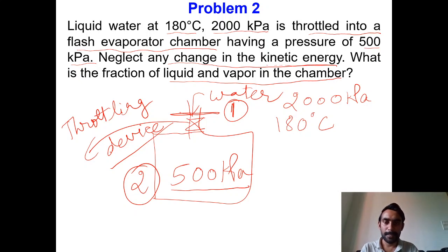At the end we determine the fraction of liquid and vapor in the chamber. Because of throttling, some portion of the liquid water becomes vapor, so our task is to determine how much fraction of the liquid converts into vapor.